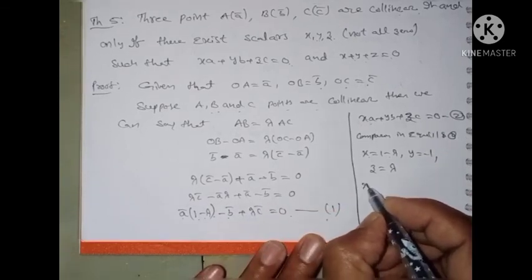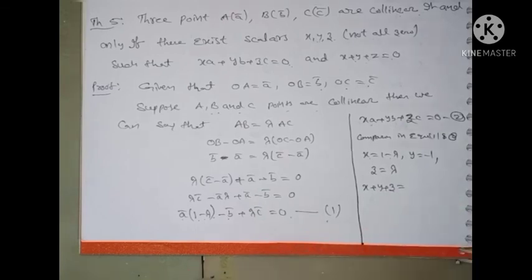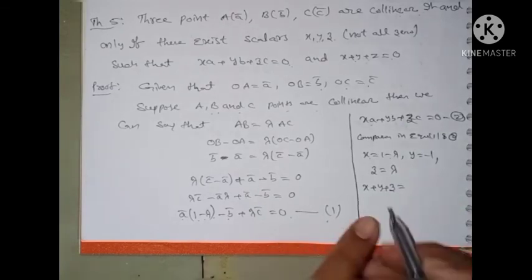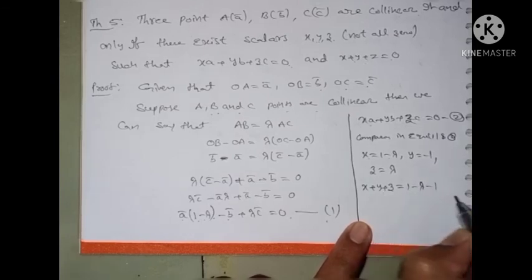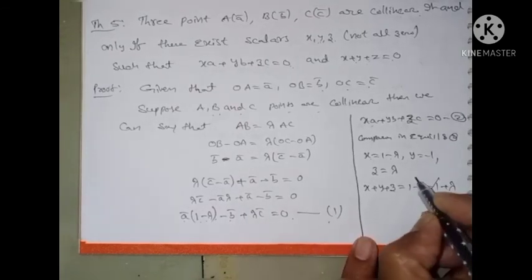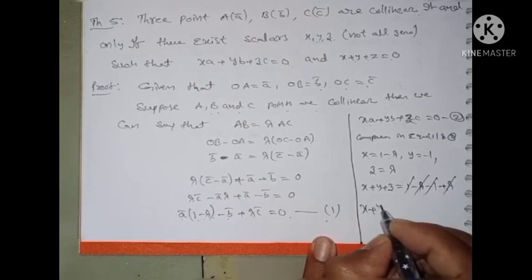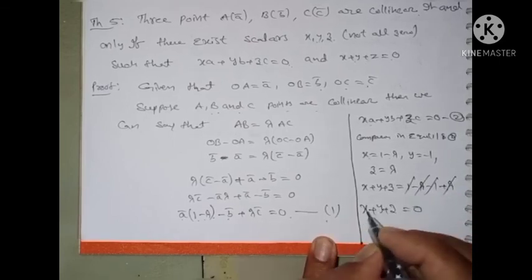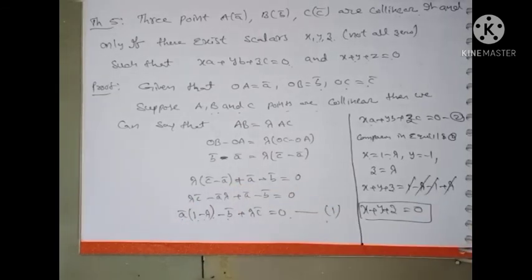Therefore, x plus y plus z is equal to 1 minus lambda, minus 1, plus lambda. Minus 1 plus 1 cancel, and plus lambda minus lambda cancel. You get x plus y plus z is equal to 0. This is only one way.